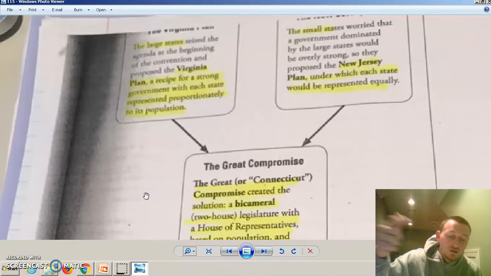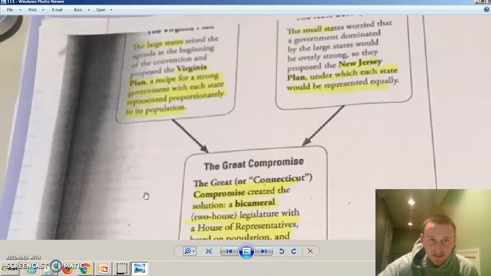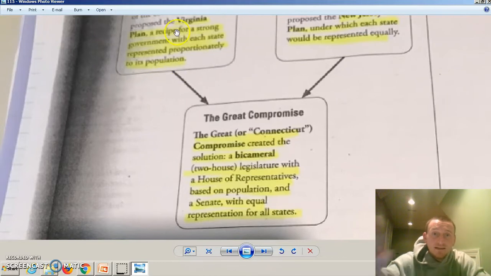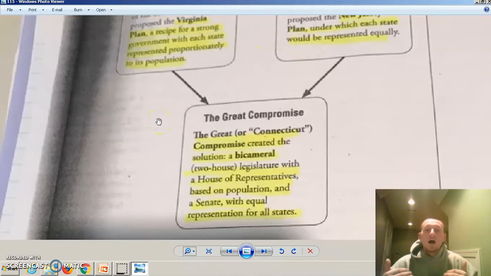Sorry, the New Jersey plan is the Senate. The Virginia plan is the House of Representatives. Know that. We get our Senate rules from the New Jersey plan, and we get our House of Representatives rules from the Virginia plan. So the big states, when they're meeting, came up with the Virginia plan. The small states wanted the New Jersey plan. So we come up with a compromise known as the Connecticut plan. But more importantly, you're going to hear it referred to as the Great Compromise.